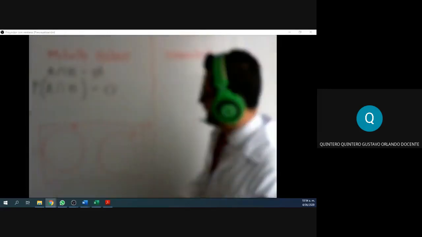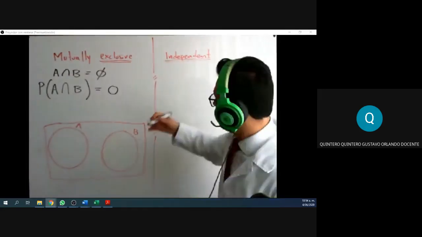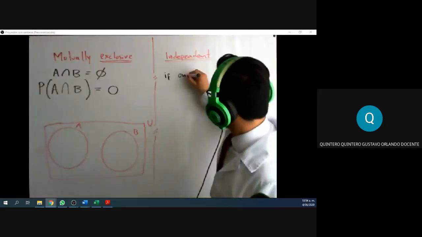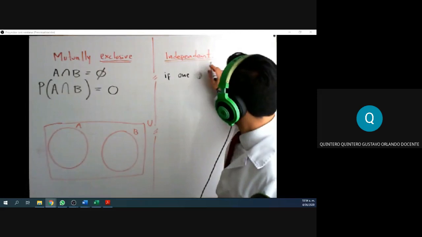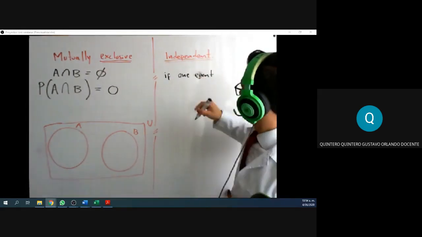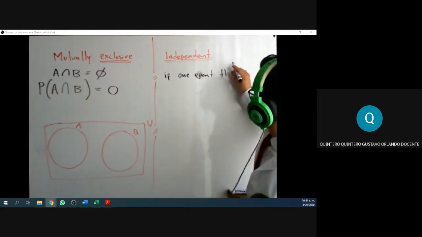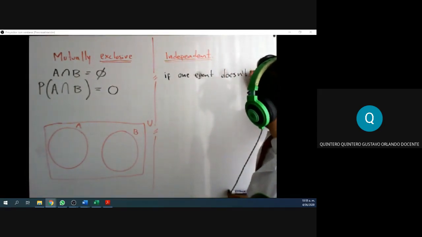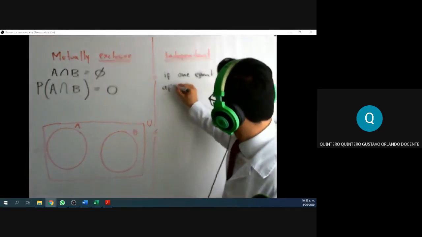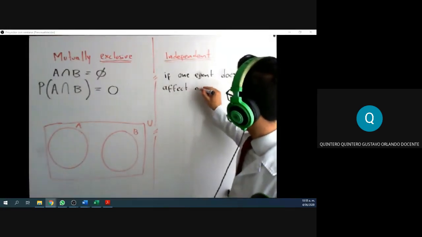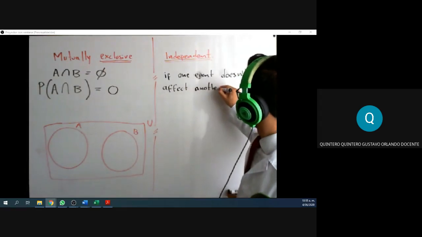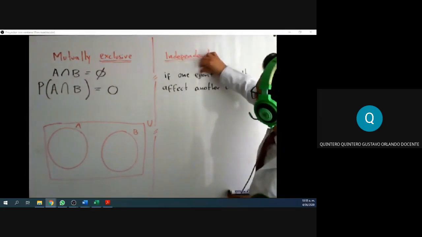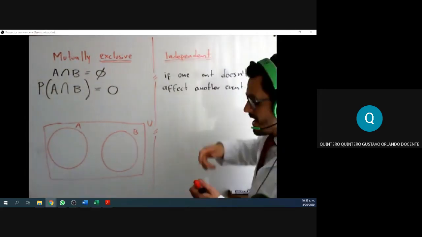The idea is that two events are independent if one event does not affect another event.